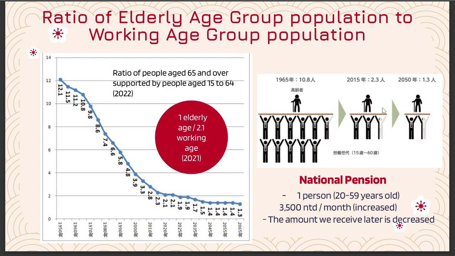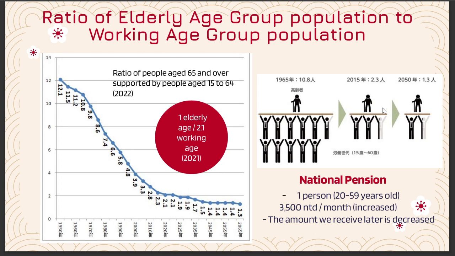So look at this graph. This is a graph of the ratio of people aged more than 65 supported by people aged 15 to 64. In 1965, 10.8 working age people needed to support one elderly person. But in 2021, 2.1 working age people need to support one elderly person.